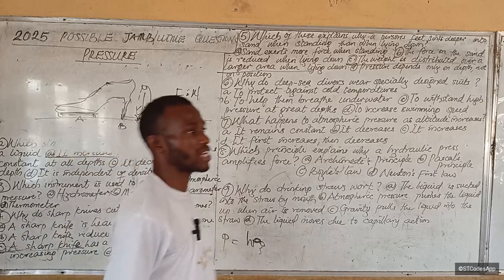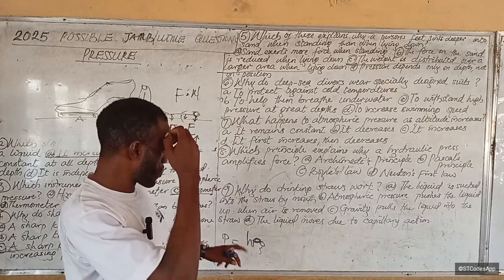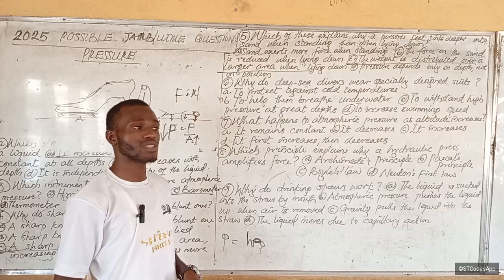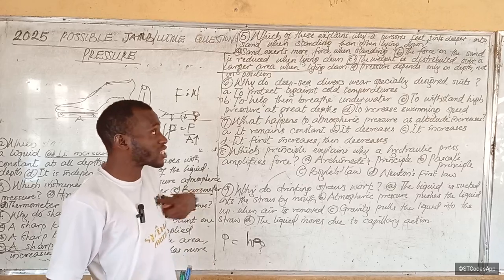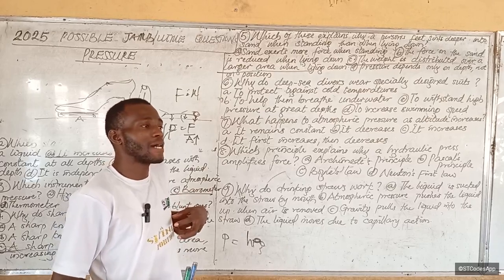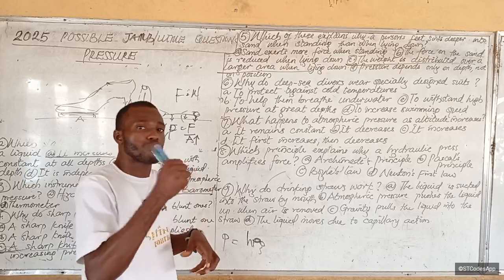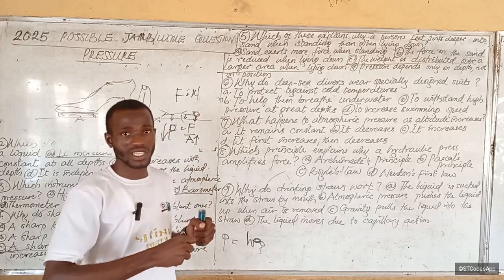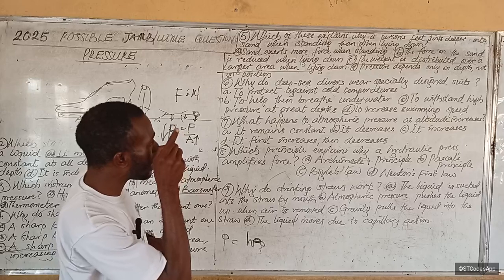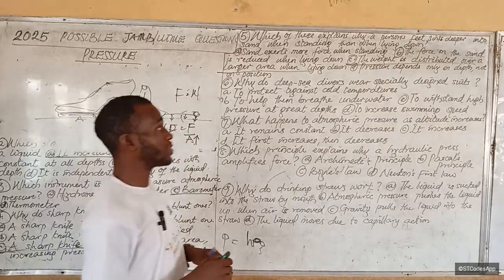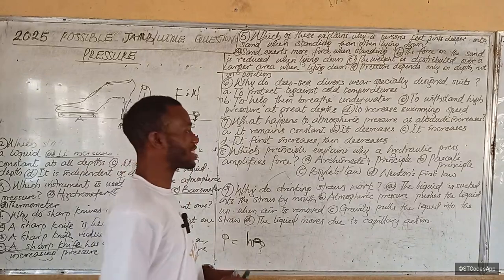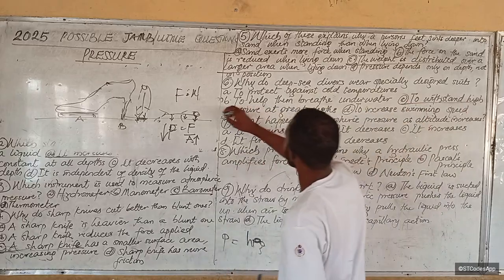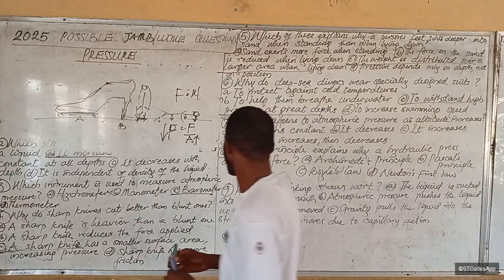Yes, that is why their suits are built, because we said pressure increases with the depth of the fluid. So as the depth increases, the pressure becomes way higher, to the point where their hearts might not be able to pump again. Do you understand? So it could crush even the body. That's why those suits are specially designed for divers. So the answer is to help them withstand high pressure at greater depth.